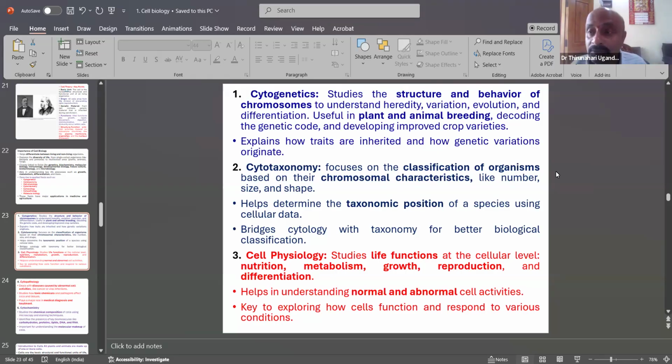These are all metabolic studies which form a separate branch called cell physiology: growth, reproduction, and differentiation. It helps in understanding normal and abnormal cell activities. It is key to exploring how cells function and respond to various conditions.